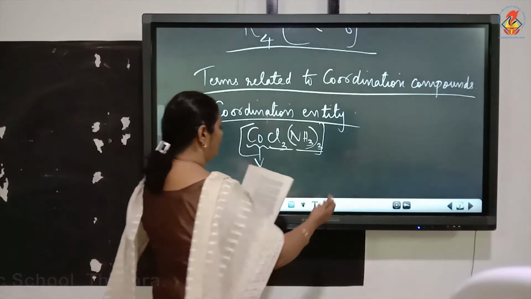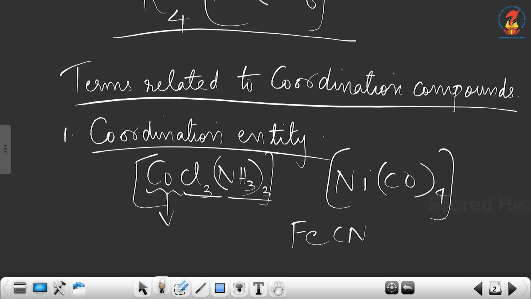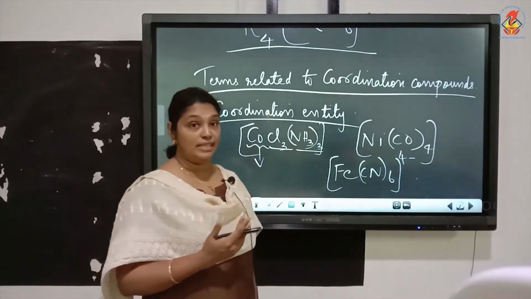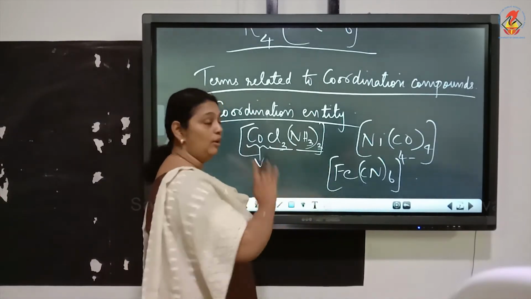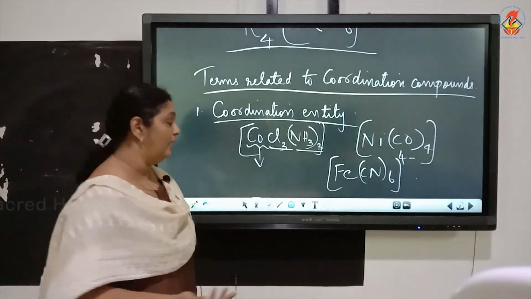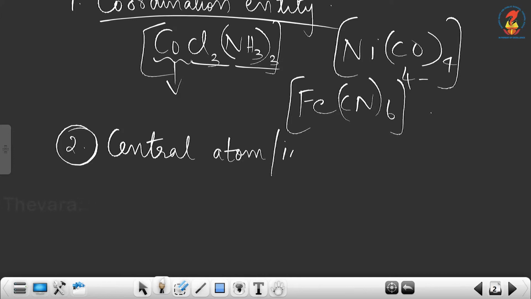Now, another example for coordination entity is [Ni(CO)4]. This is another coordination entity. Another example is [Fe(CN)6]4-. This is also a coordination entity because it contains a central metal atom bonded to an ion, CN minus. Now, the second term is central atom or ion. So, the first term was coordination entity, second term is central atom or ion.